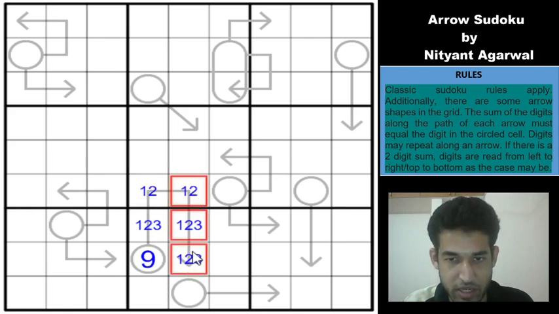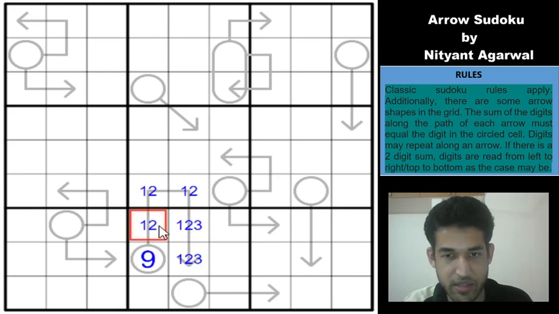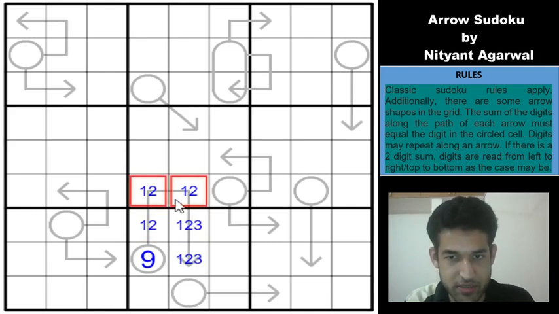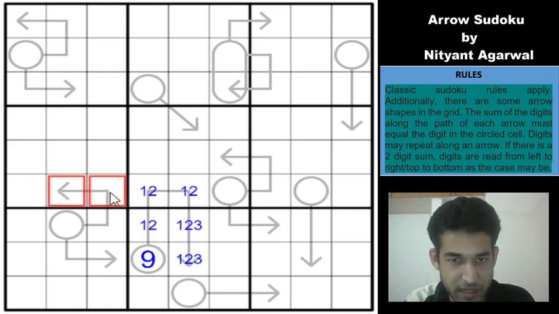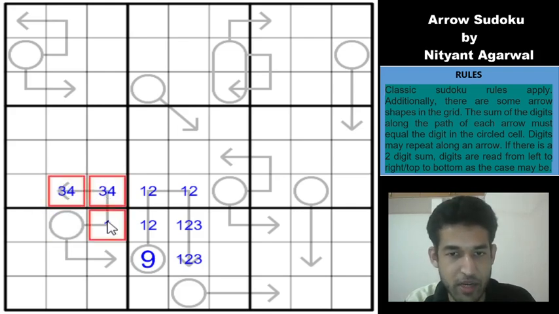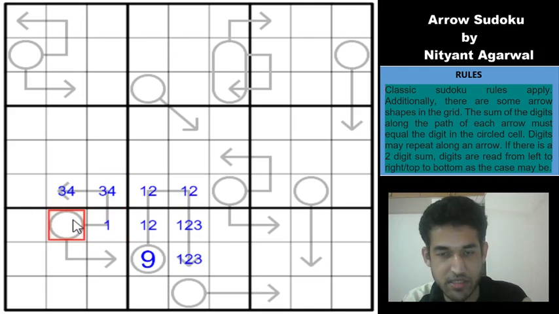So we have a 1, 2, 3 triplet here, which means 3 must be in one of these 2 cells, so this cell can't be a 3. So we get a 1, 2 pair, that's good. And we also have a 1, 2 pair in row 6. So what it does is that it increases the minimum sum in these cells to 7, right? The minimum sum here is going to be 3 plus 4 now. And we also have one more cell here, which will give us a minimum digit of 1, 3, 4, 3, 4. So we have already a minimum total of 8 from these cells, which means this circle can be 8 or 9.